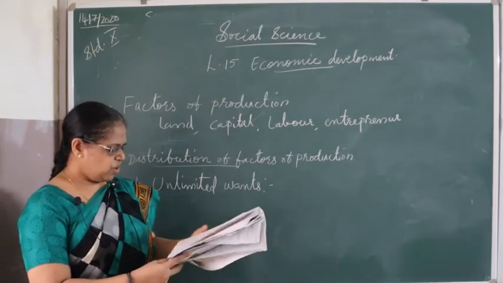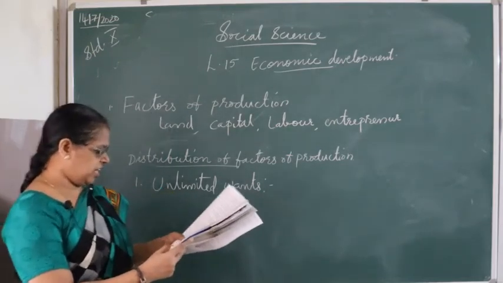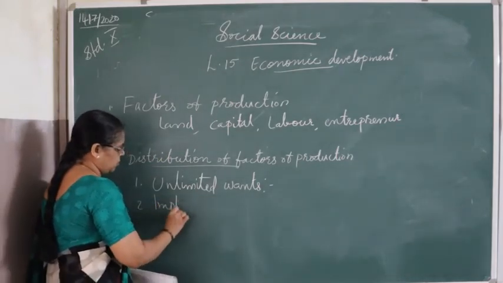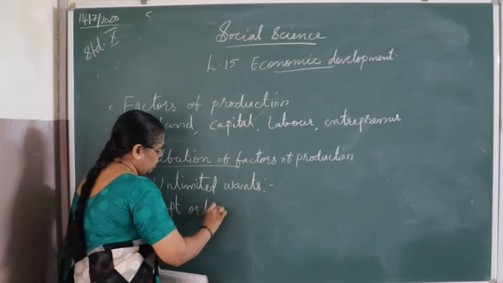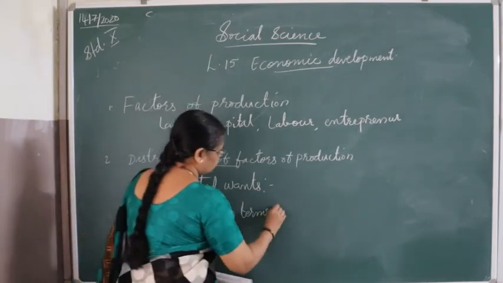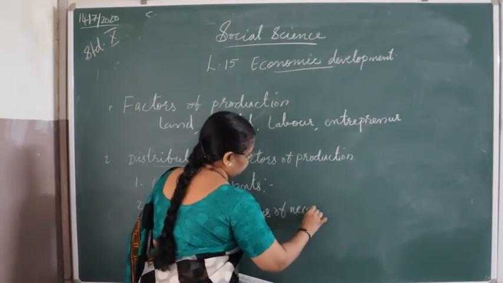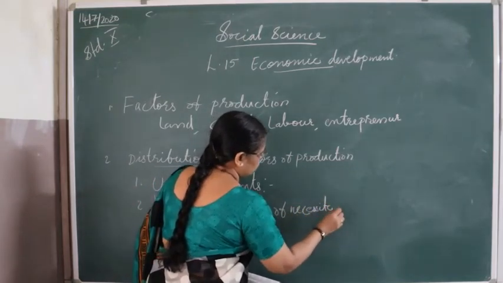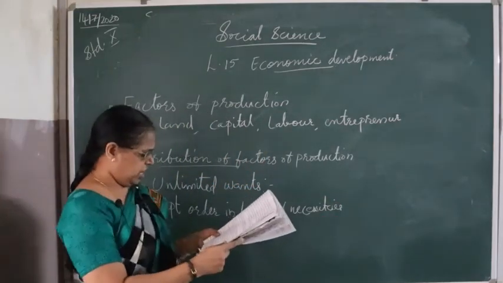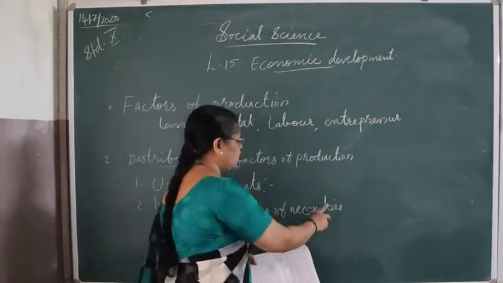And the second one is important order in terms of necessities.